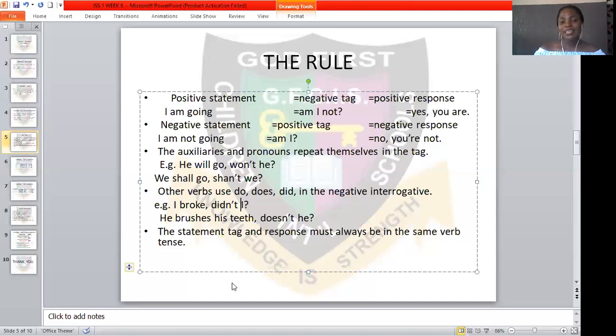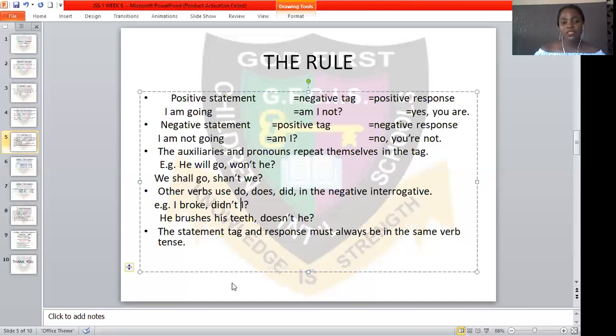Then I said the auxiliaries and pronouns repeat themselves in the tag. The auxiliary in the sentence, he will go, won't he, is will, and the pronoun is he. So you won't change he will go to he will go, can't he. You will notice the auxiliary has been changed. So he will go, won't he? We shall go, shan't we?